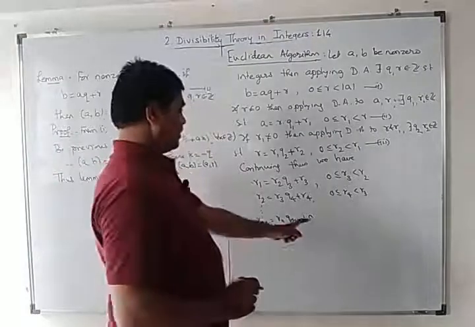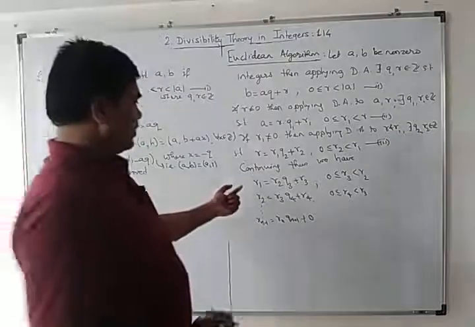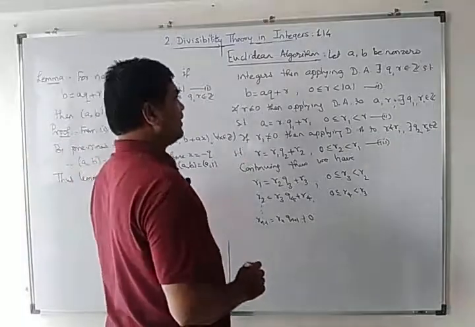somewhere this remainder must be 0, okay, as A and B are finite integers.